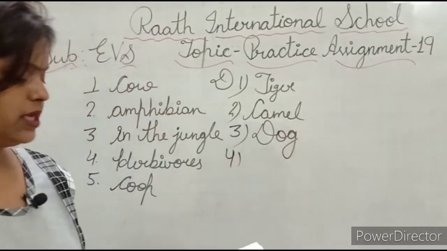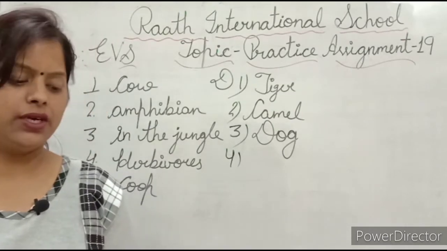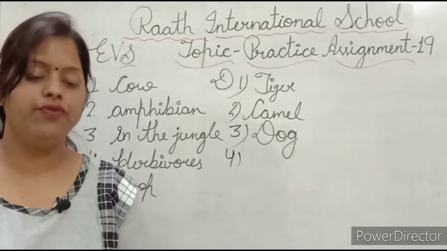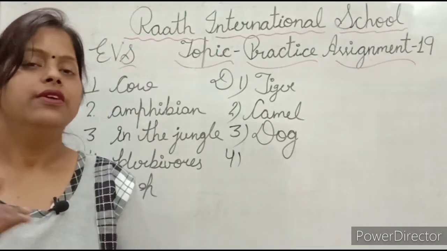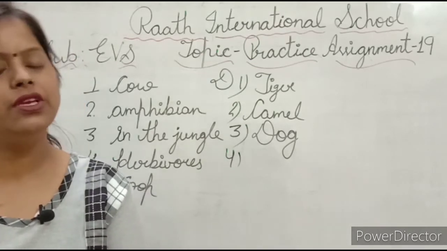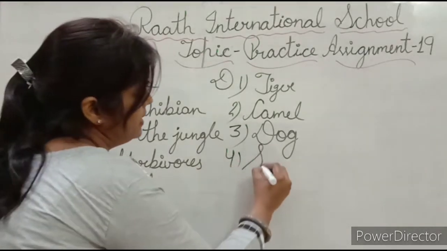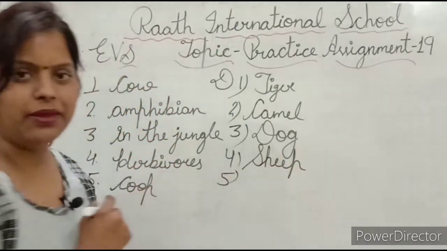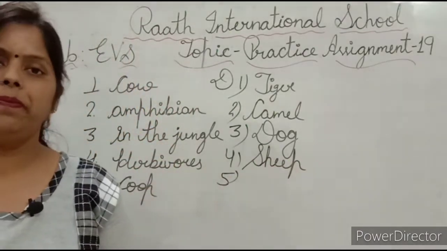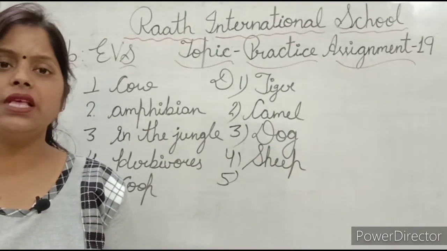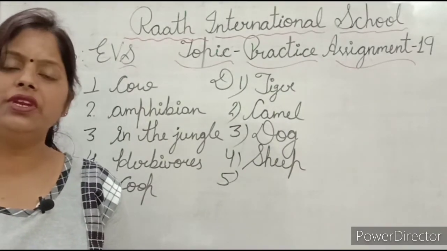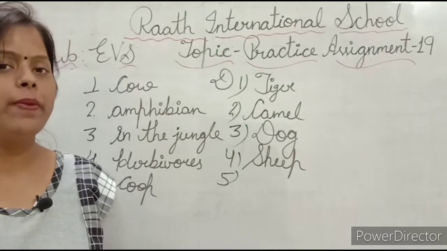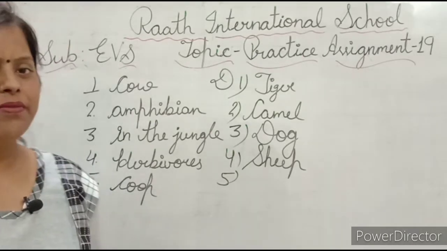Now next is I am a plant eater. I provide you with wool. Yes, which animal give us the wool? Sheep. And sheep is a plant eater, that is, herbivorous animal. Now next, I am a plant eater. I can reach the leaves at the top of the trees. Yes, top of the trees. Which animal reach? Monkey.